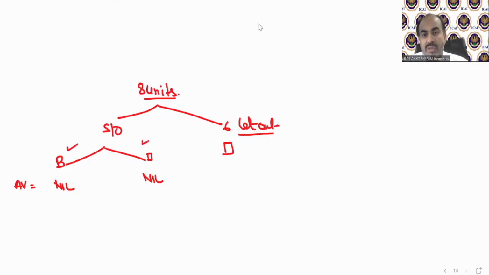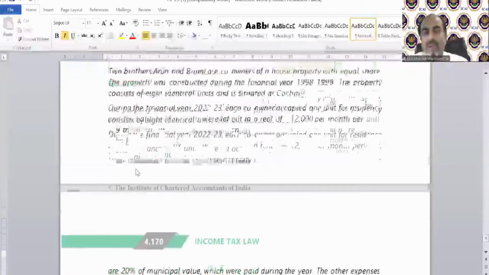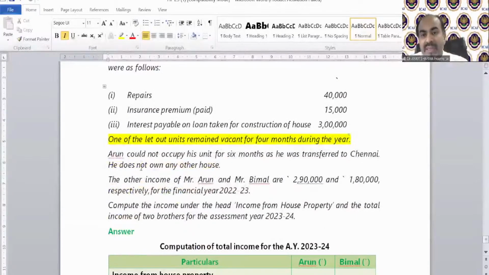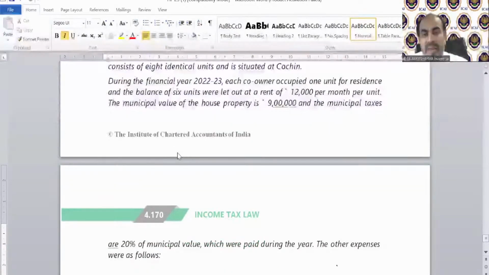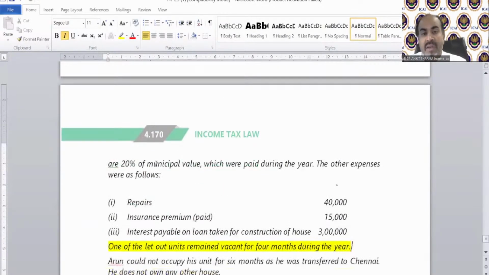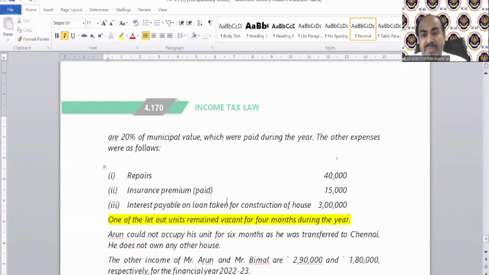What was the question? I did not actually take the print of this question. So now, first of all, you need to see there is rental percentage also. Municipal value is 9 lakh rupees for all 8 units, so we need to calculate the municipal value for 6 units only. 20% interest paid for loan taken for construction of house. Why is it 75 and 25%?